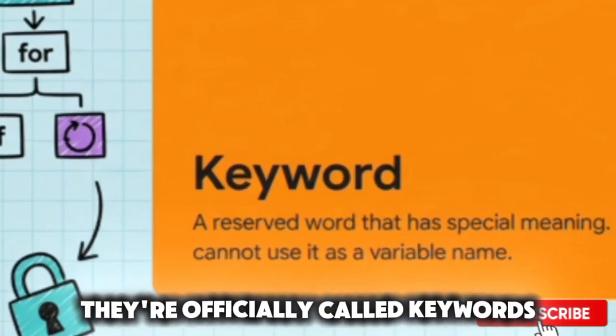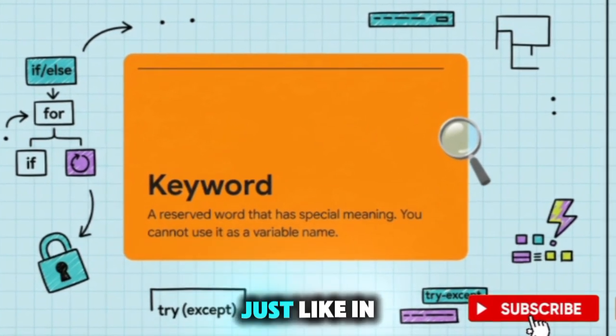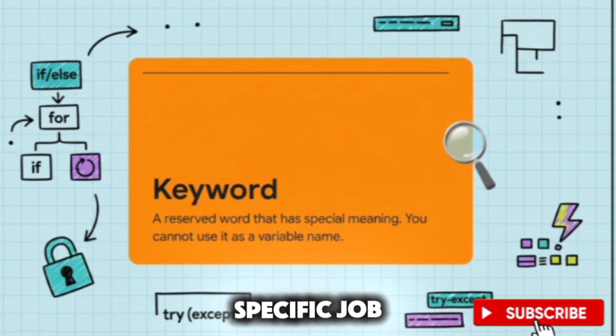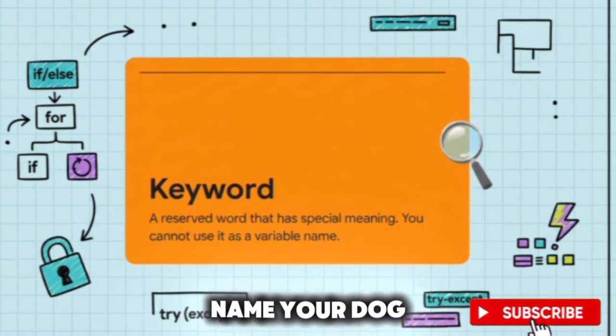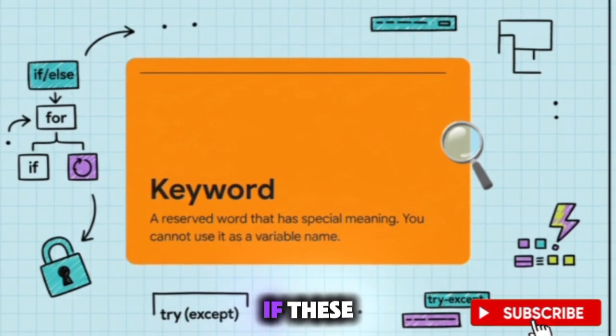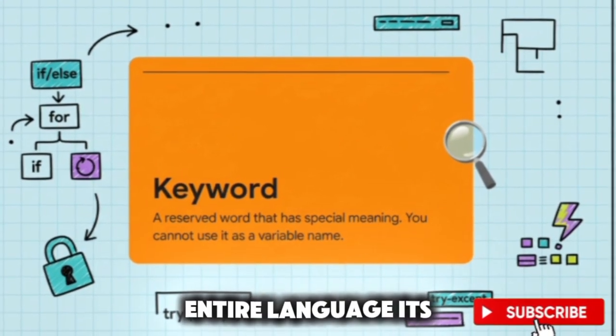These forbidden words? They're officially called keywords, and they're basically the grammar rules of Python. Just like in English, words like and or if have a very specific job, right? You wouldn't name your dog and. Well, same deal in Python. You just can't name a variable if. These keywords are the structural beams that give the entire language its logic.